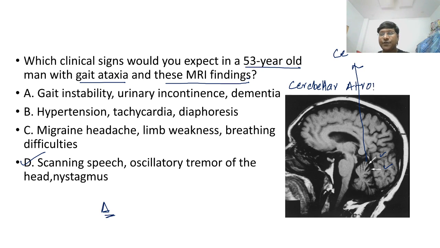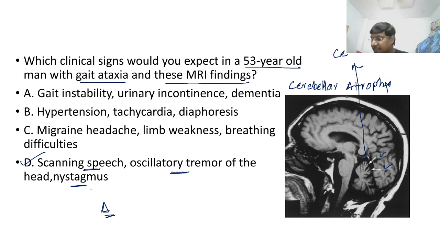Right? It is suggestive of your cerebellar atrophy. Okay. Yes. Now, you see here, the scanning speech is a sign of your cerebellar lesion. Oscillatory tremors, right? That is a feature of your cerebellar lesion, as well as nystagmus.